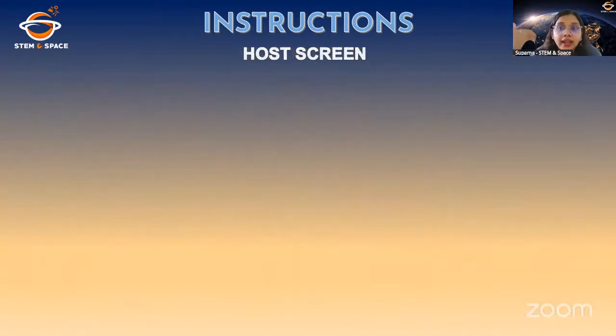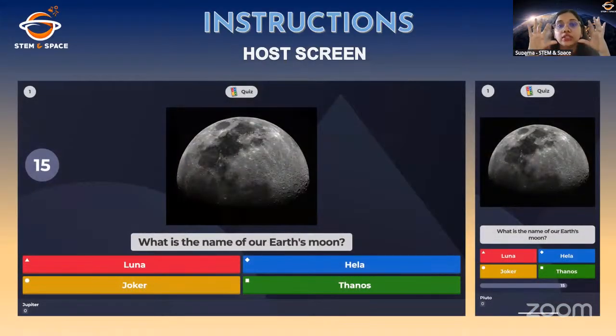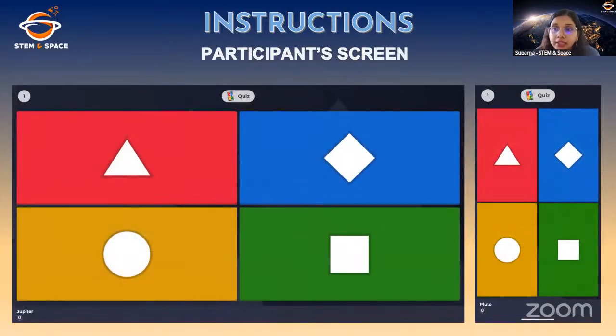The reason I ask you to get two devices is that on the one device on which you are seeing this live, only on this screen will you be able to see the questions and 4 options. And on your other screen on which you are playing the Kahoot, you will only be seeing these colored buttons. So please make sure that you are keeping two devices, one for reading the question and seeing the options, and one for actually giving the correct answer. If you're using a laptop, then you can do a split screen if you know how to do it. But we recommend using another device.